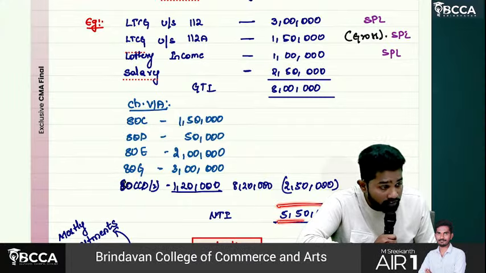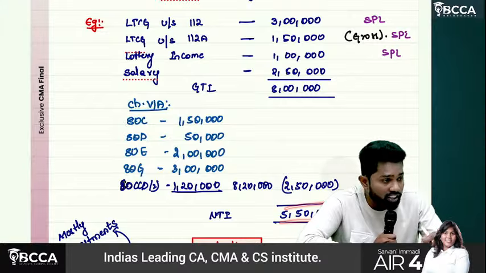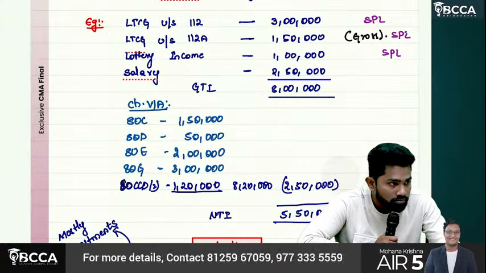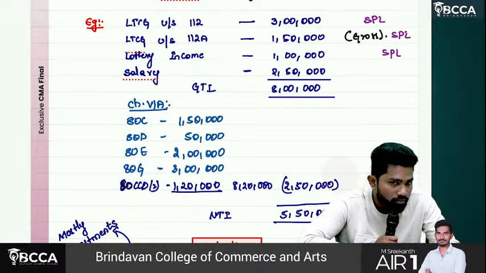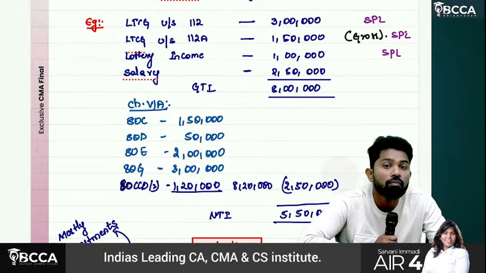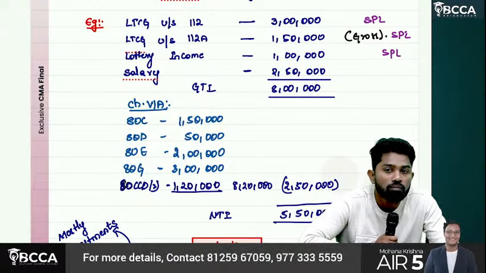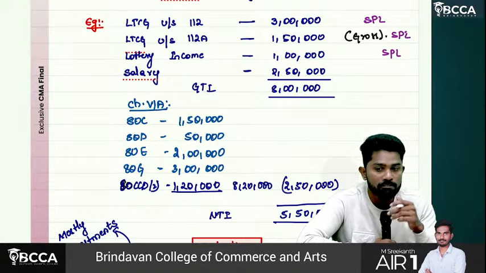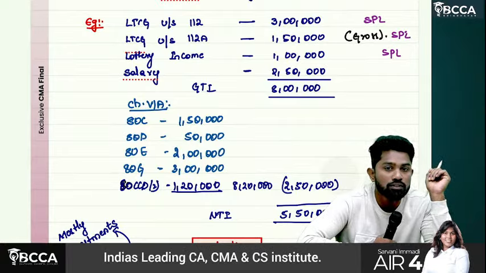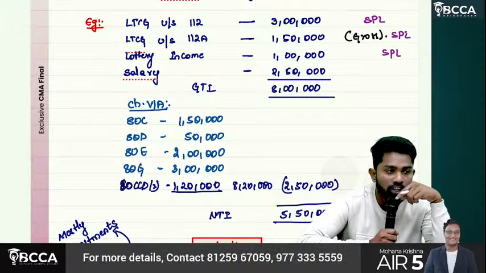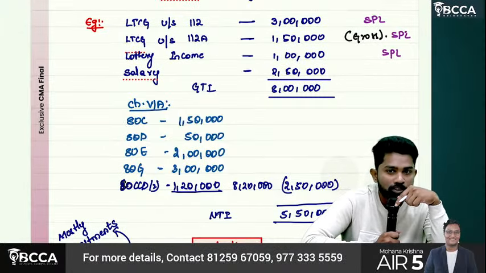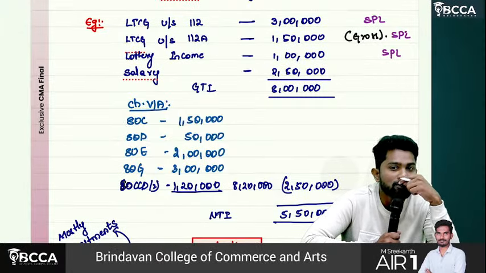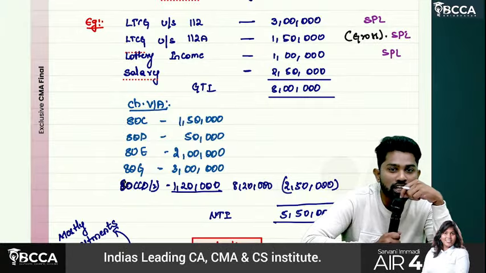5,50,000. Sir, what is the tax on 5,50,000? 7,500. You are wrong. Why? Old regime. You should calculate old regime.